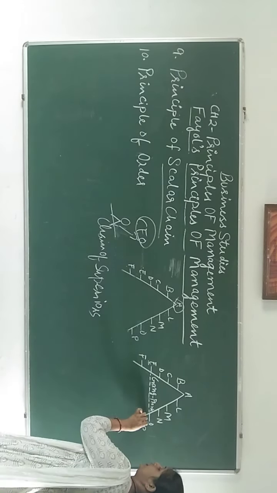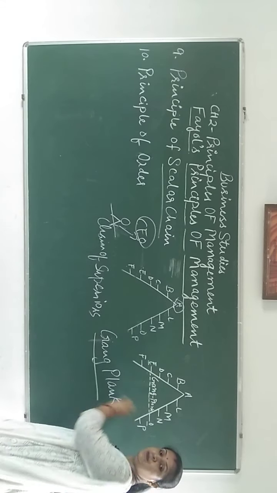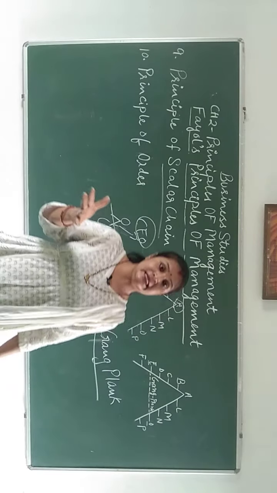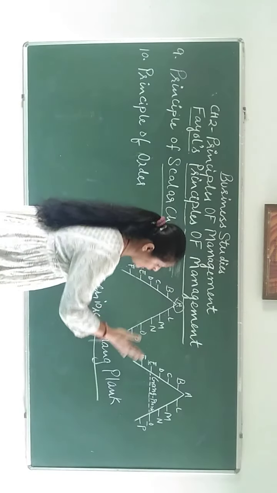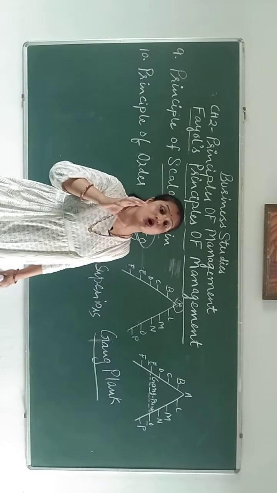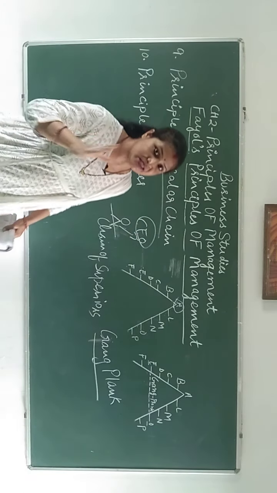We say this thing is gangplank, G-A-N-G, gangplank. While breaking this chain, the name given is gangplank. If some emergency is there, then only you can break this chain into gangplank. This is called gangplank.